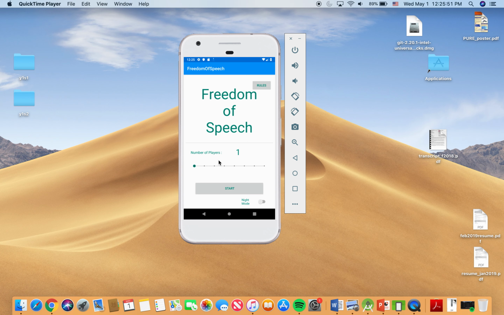We created a word game called Freedom of Speech. This game can be played by up to 8 people, as you can see by the scroll bar here. We'll do a quick general demo of our app to explain the rules of the game. So let's do, for example, 3 players.